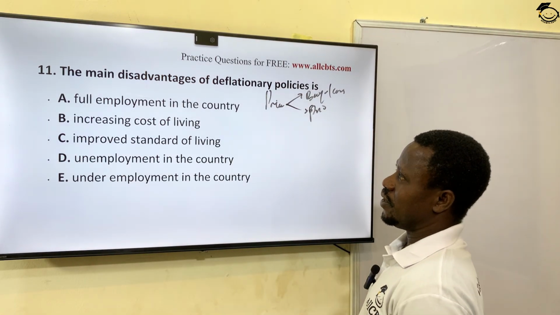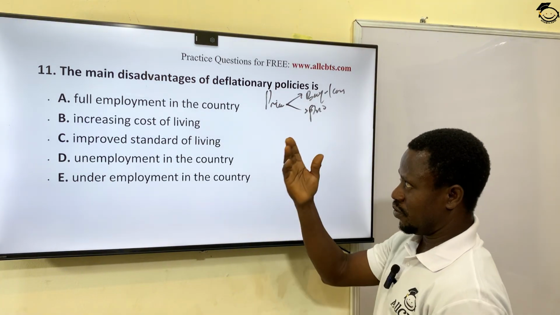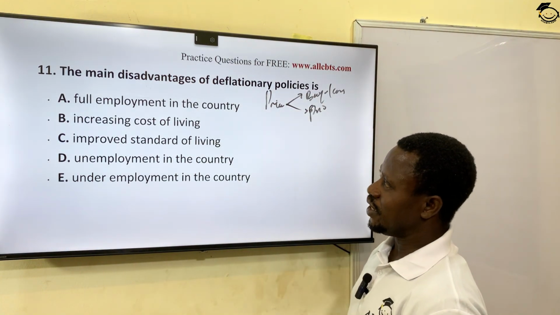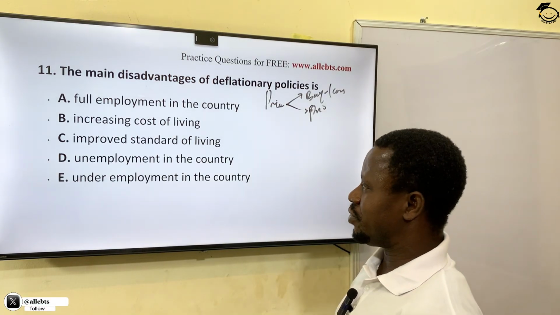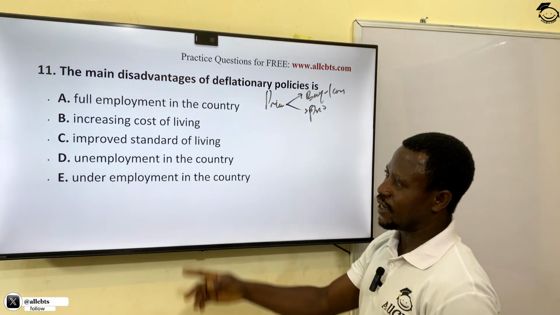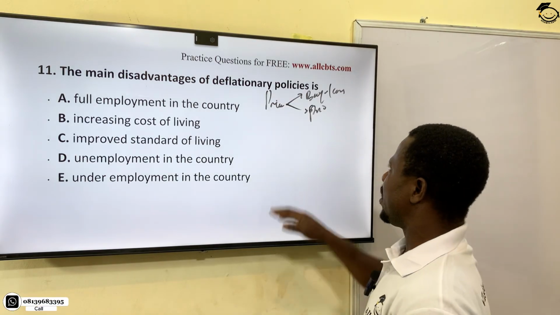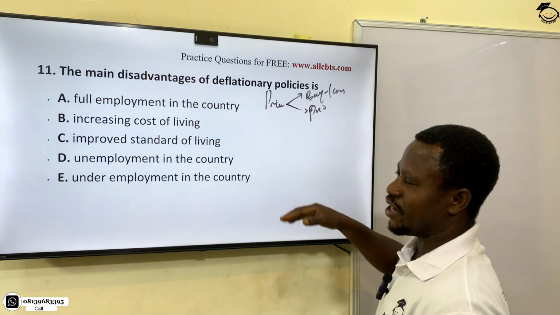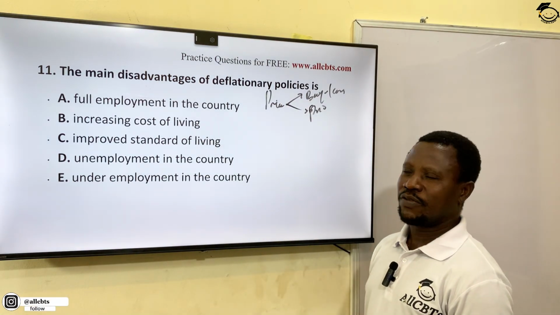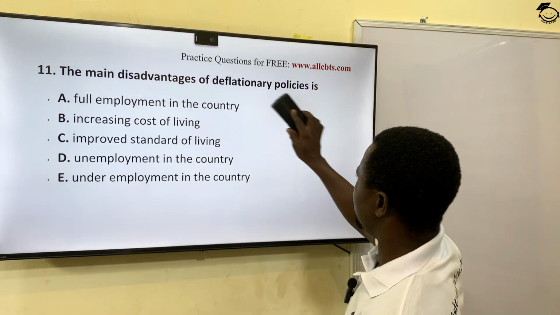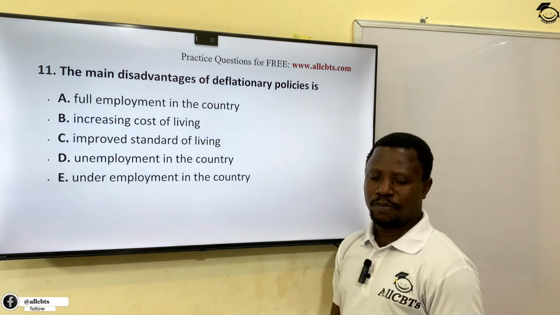Okay, so let's see. Full employment in the economy, of course, is the opposite of what we are talking about. Increased cost of living, improved standard of living, unemployment in the country, underemployment in the country. The answer here is unemployment in the country, because as long as the manufacturer and the producer are not ready to engage their resources in productivity, there won't be employment for people. So unemployment will result when there is deflationary policy.